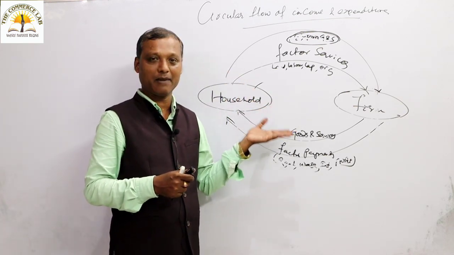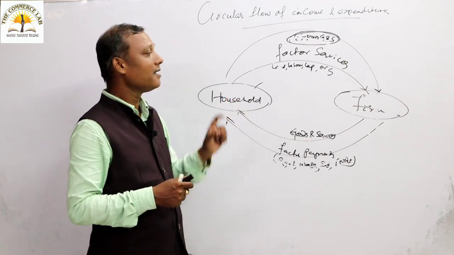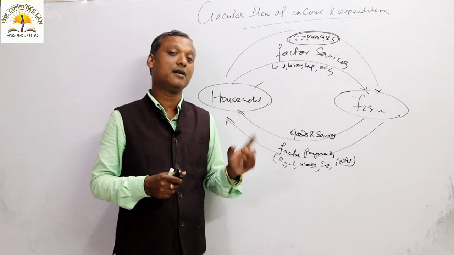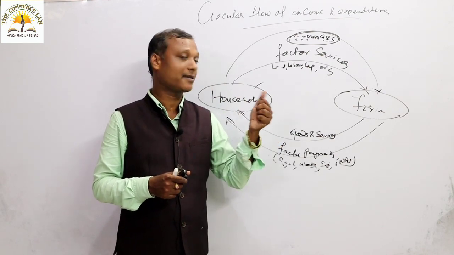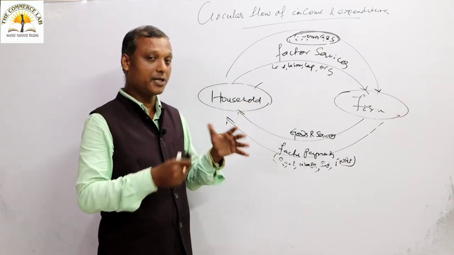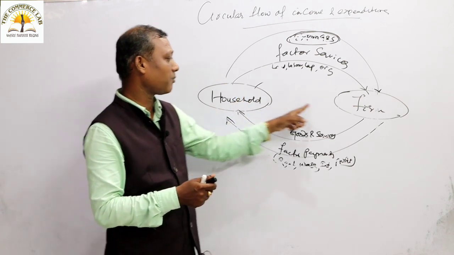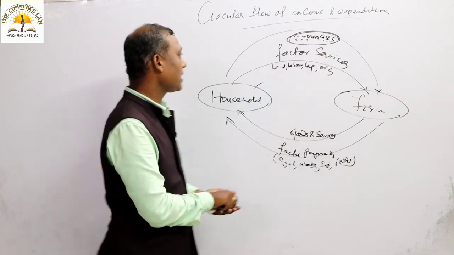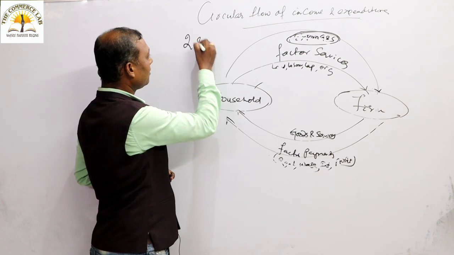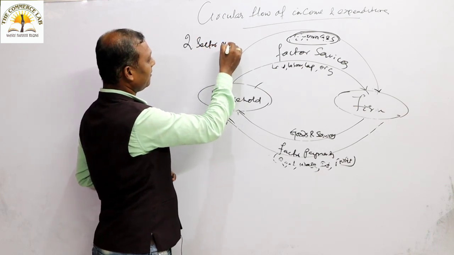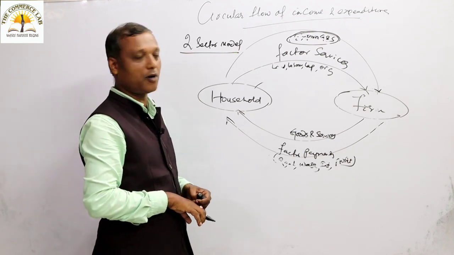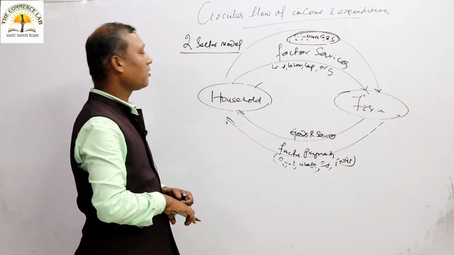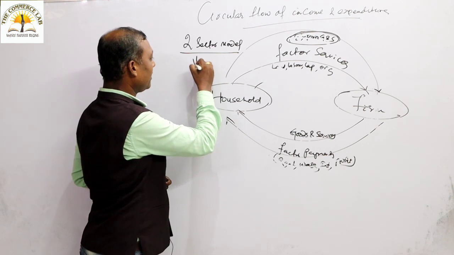As per the syllabus, I told you about the circular flow of income and expenditure. Next comes the circular flow of the three sector model, starting with the introduction of government. We have been discussing the circular flow of income and expenditure of the two sector model, and that is known as your closed economy.